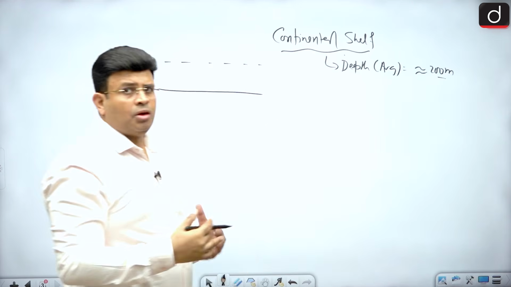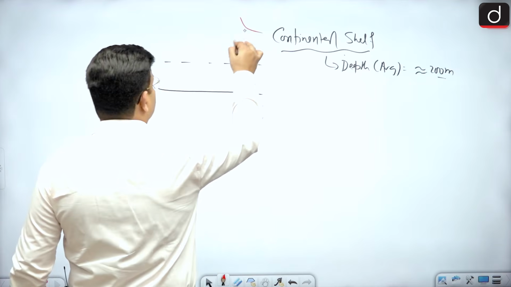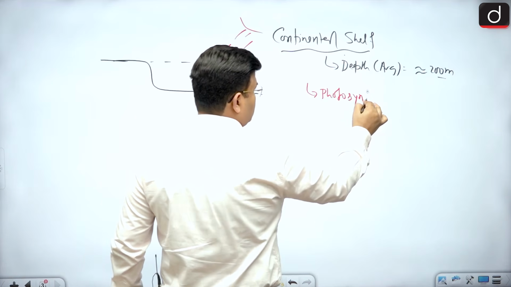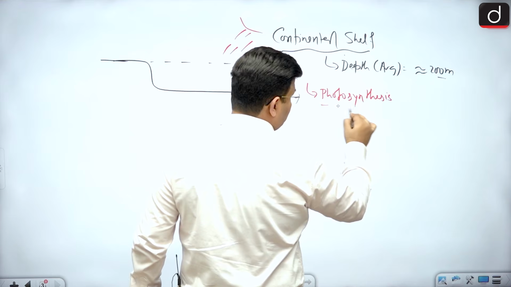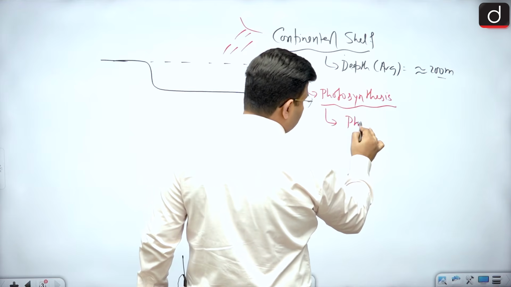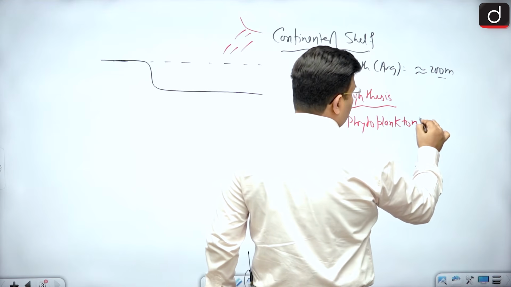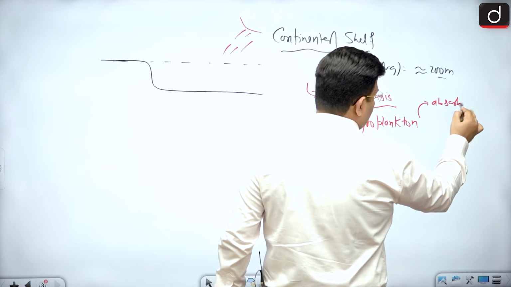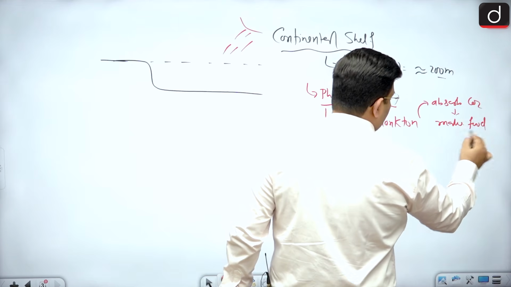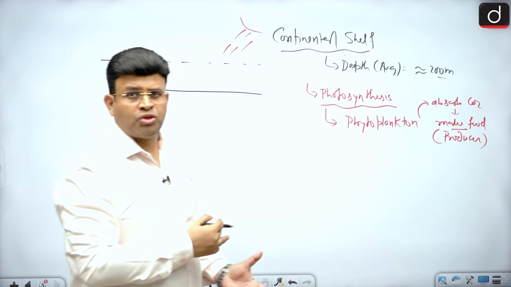So in this region, a good amount of photosynthesis takes place, because sun rays are coming in. Again, I am talking about the continental shelf. And who is doing photosynthesis? Phytoplankton. Phytoplankton absorb carbon dioxide and water and make food. So phytoplankton is the producer of the ocean, you can say.